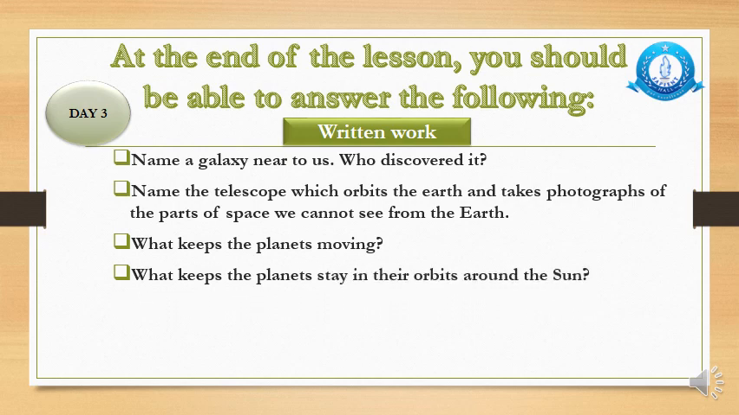Then, what keeps the planets stay in their orbits around the sun? Now try to recognize the difference between question number 3 and question number 4. Question number 3 is saying what keeps the planets moving. That means, why are the planets continuously moving and they never stop? Right? They never stop moving around the sun. Whereas the 4th question says, what keeps the planets stay in their orbit around the sun? Orbit means the path on which they are revolving around the sun, they never leave their path. Have you ever heard that Mercury has started revolving with Venus in its orbit? No, never at all. So what keeps the planets stay in their orbits around the sun?